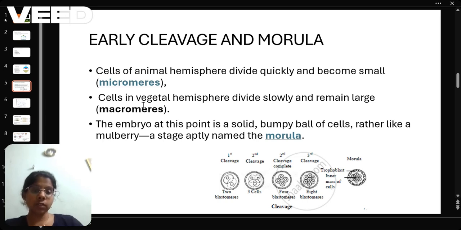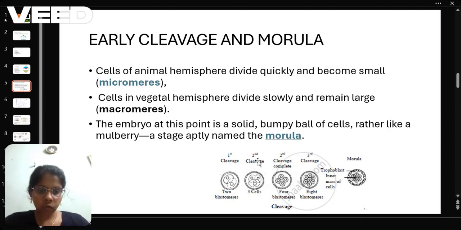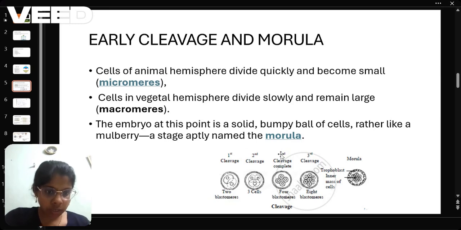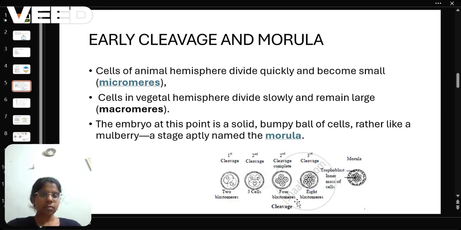The embryo at this point is a solid bumpy ball of cells, rather like a mulberry. This stage is called a morula. So you can see in this picture, there is a first cleavage, a second cleavage, a third cleavage, and finally we have the morula.